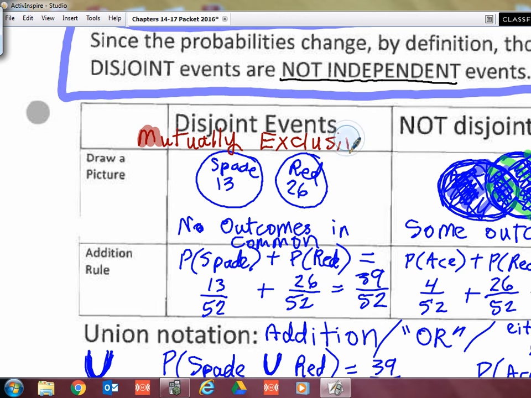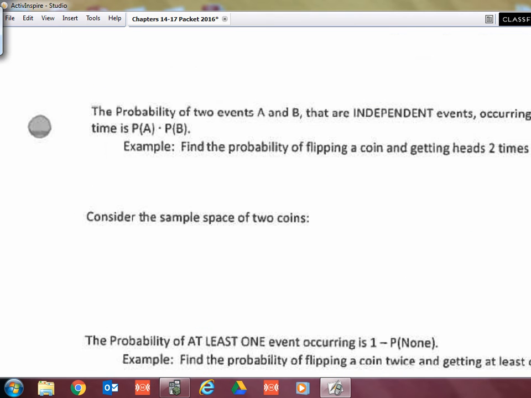Like if you're exclusive with your boyfriend or your girlfriend, then you don't go out with other people, right? So there's no overlap with your boyfriend and other boys. You're separate. As far as you going out with them. I don't know. You're exclusive, right? Okay. We hope. I don't know. I'm just trying to come up with a way to remember it, and there you go.